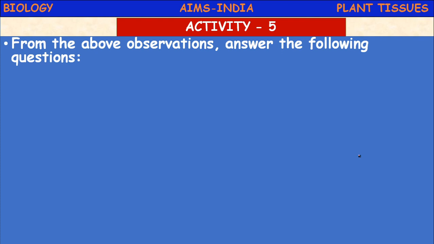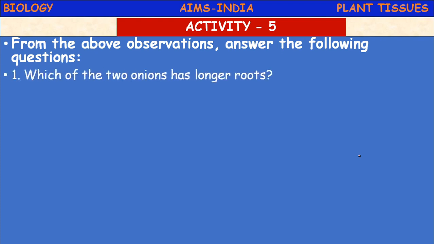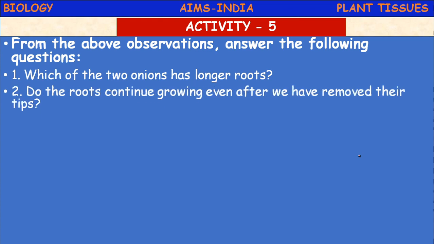Let us go for keen observation of the activity 5. From the above observations, answer the following question. Which of the two onions has longer roots? And the second question, do the roots continue growing even after we have removed their tips?